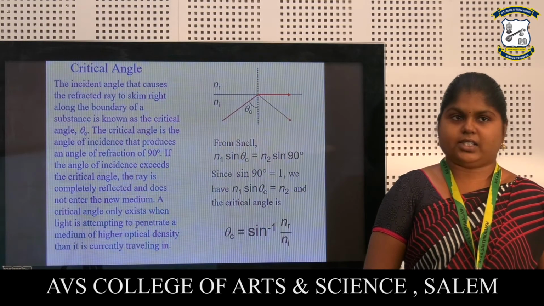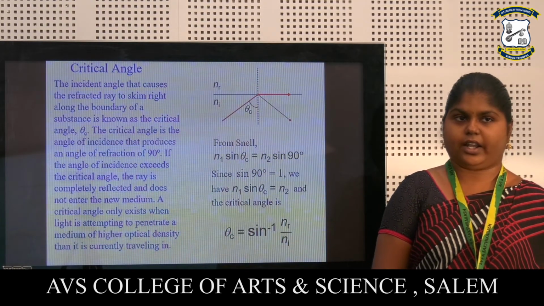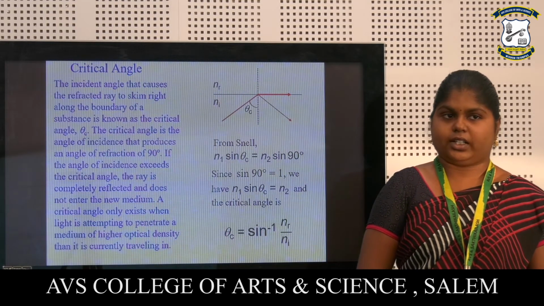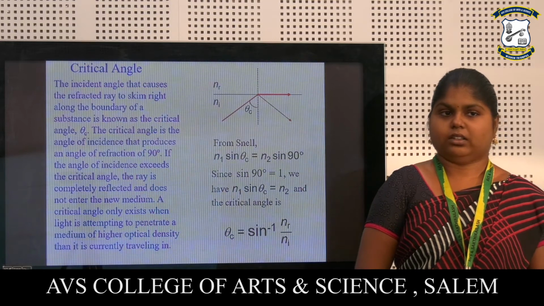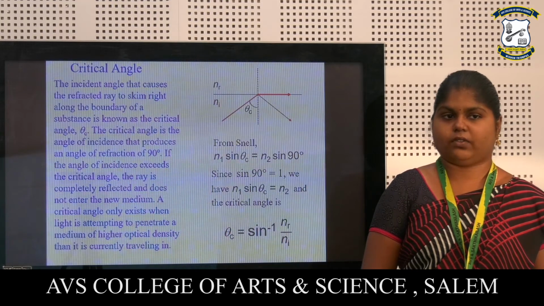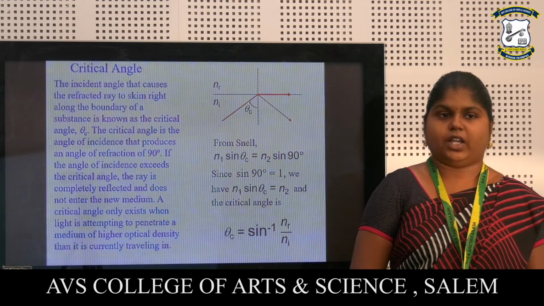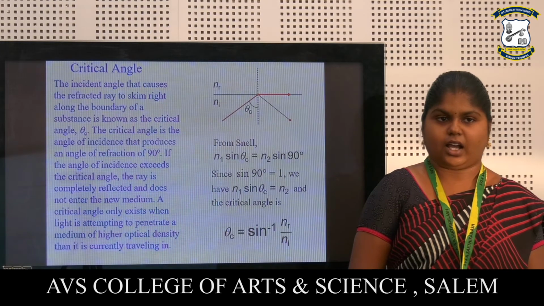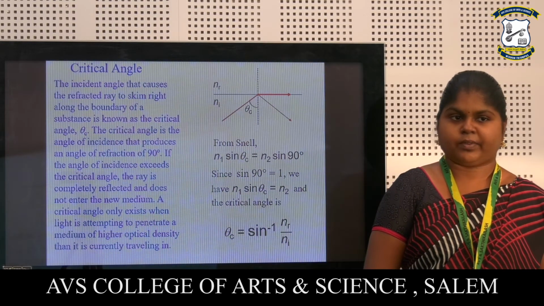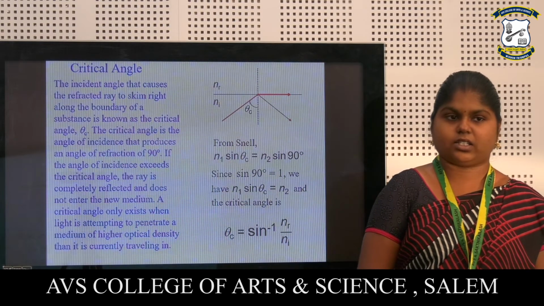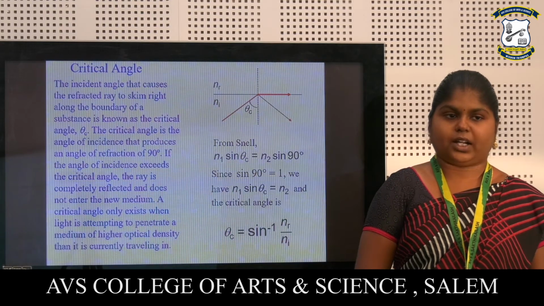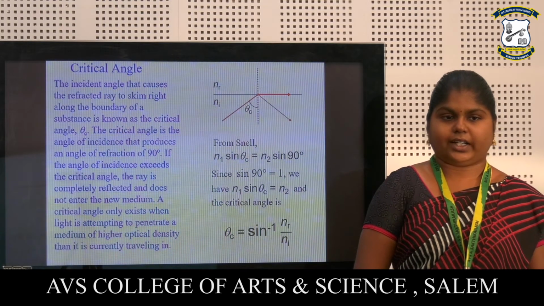Critical angle. The incident angle that causes the refracted ray to skim right along the boundary of a substance is known as the critical angle. It is denoted by theta c. The critical angle is the angle of incidence that produces an angle of refraction of 90 degrees. If the angle of incidence exceeds the critical angle, the ray is completely reflected and does not enter the new medium. A critical angle only exists when light is attempting to penetrate a medium of higher optical density than the one it is currently traveling in.